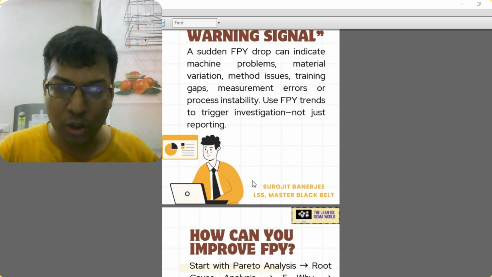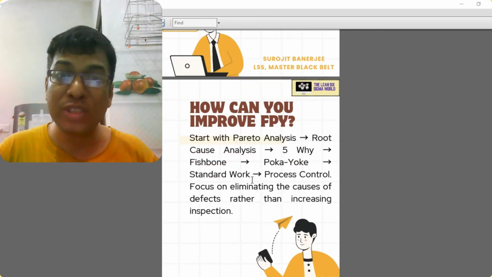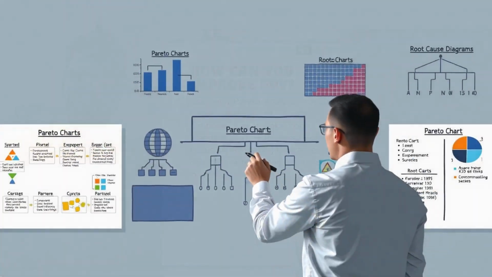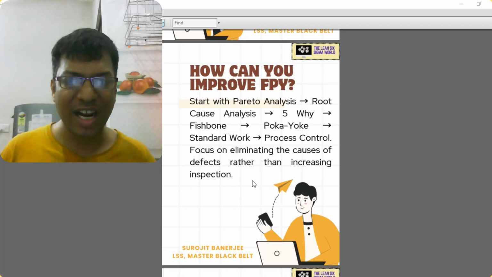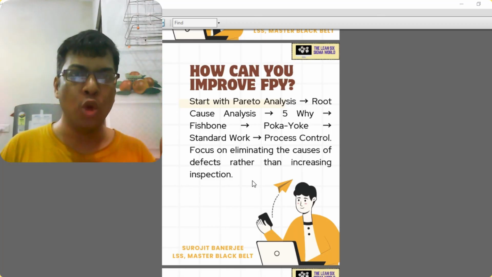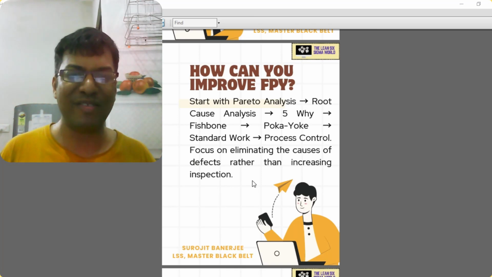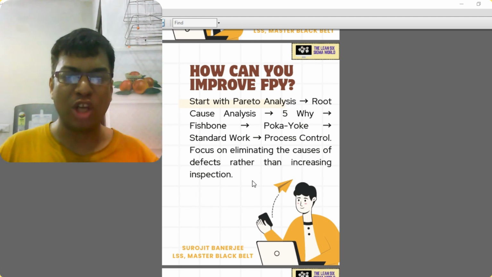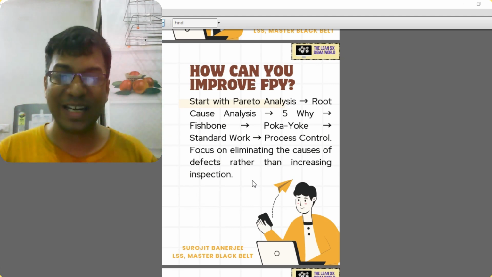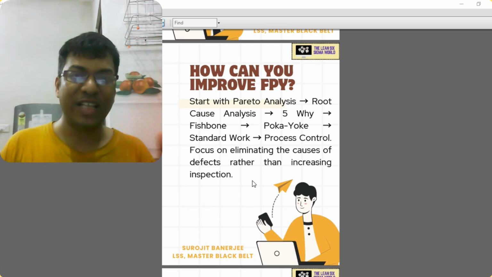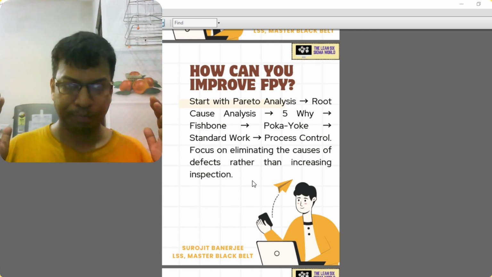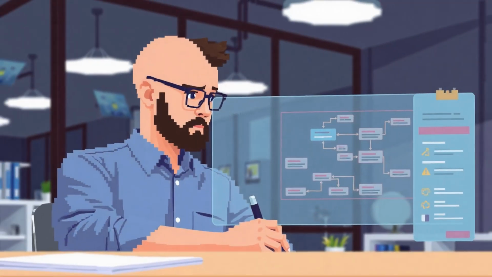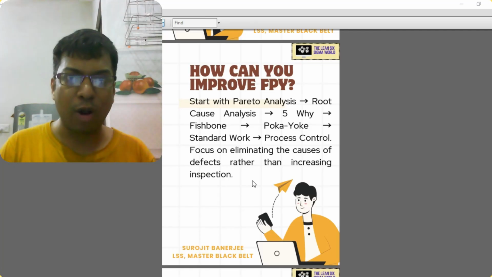So you need to improve with the help of some tools. So start with pattern analysis, root cause analysis, 5-why analysis, fishbone diagram. Go to the root cause of the particular problem. Then do some improvement activities like PDCA, standardized work, process control. Focus on eliminating the cause of defect rather than increasing the inspection. So that is how you can improve the FPY. So your target, your mindset should be to focus on the actual cause from where the problem is happening.